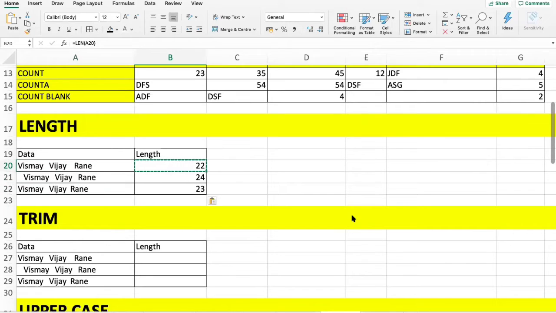The length function doesn't work on a cell range. The length function always works with one single cell. You can't type a cell range in a length function.